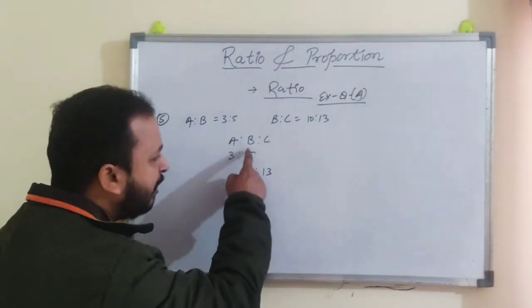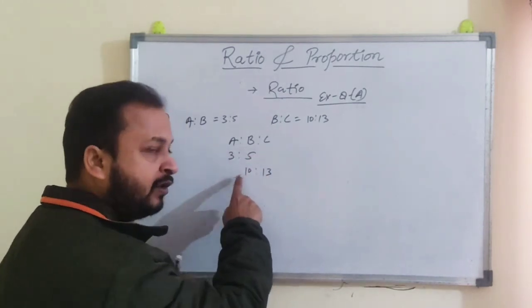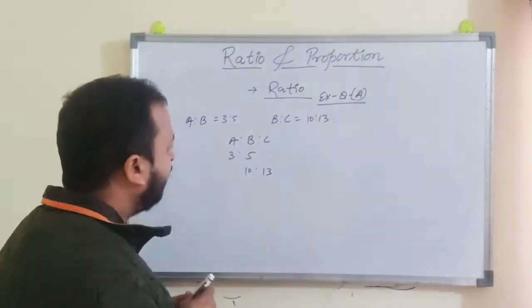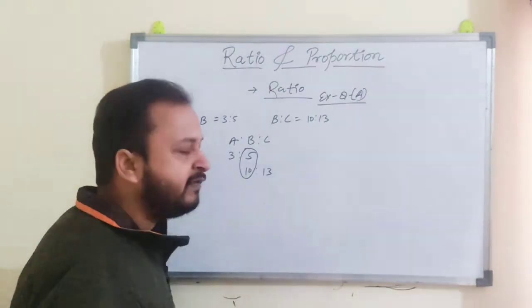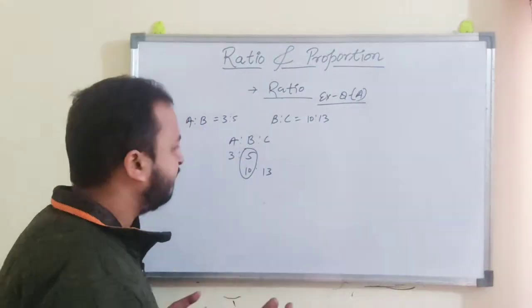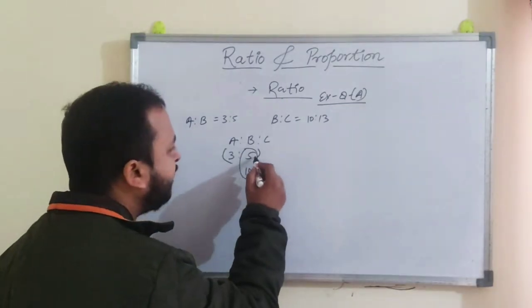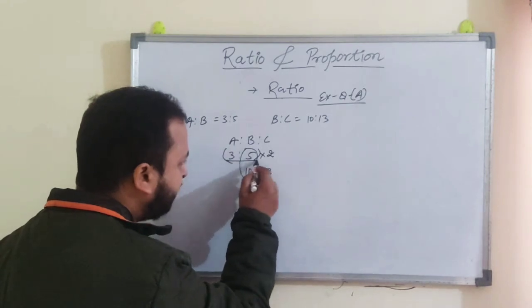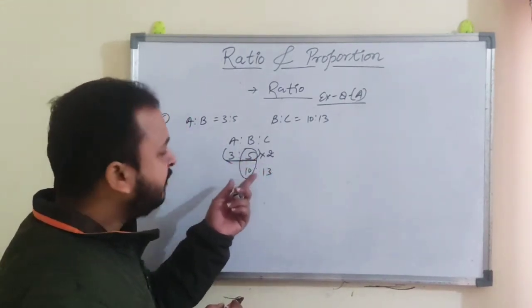So if we equalize this ratio, we can simply write the ratio of A is to B is to C. So what we have to do, we have to take the LCM of 5 and 10, and we know that the LCM of 5 and 10 is 10. So if we multiply this part by 2, it converts into 10.